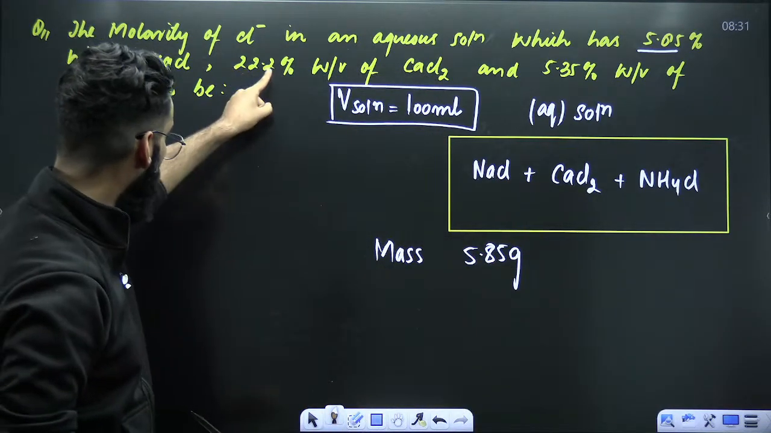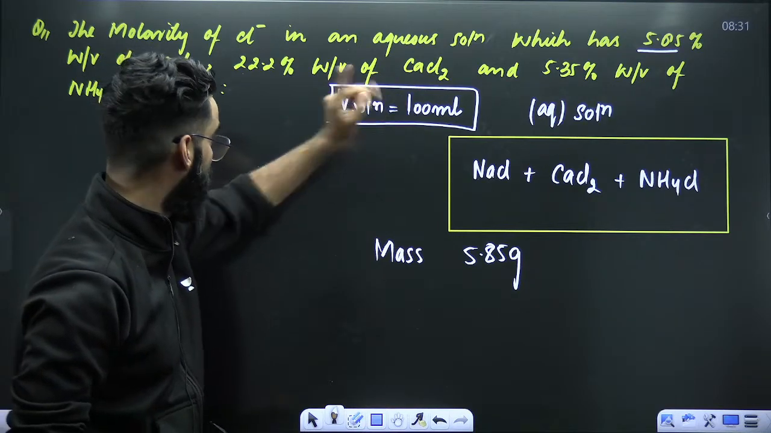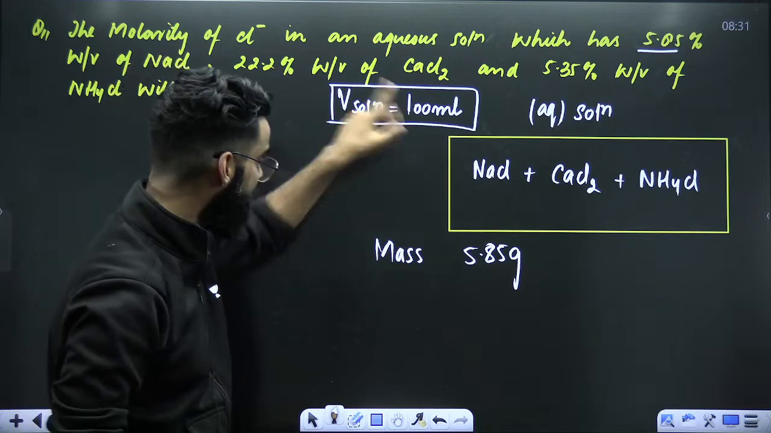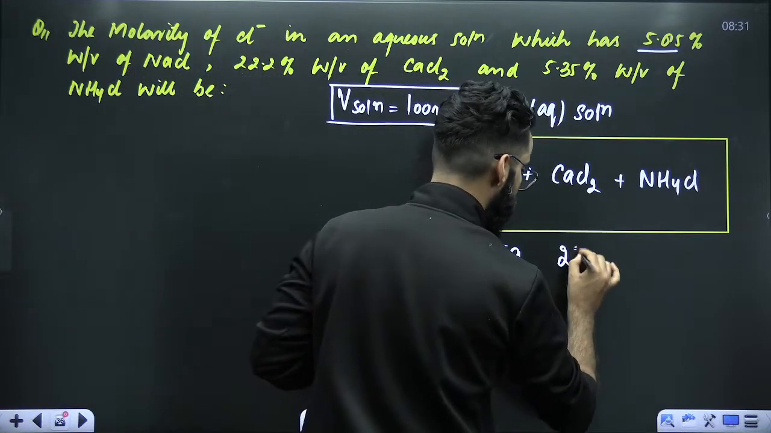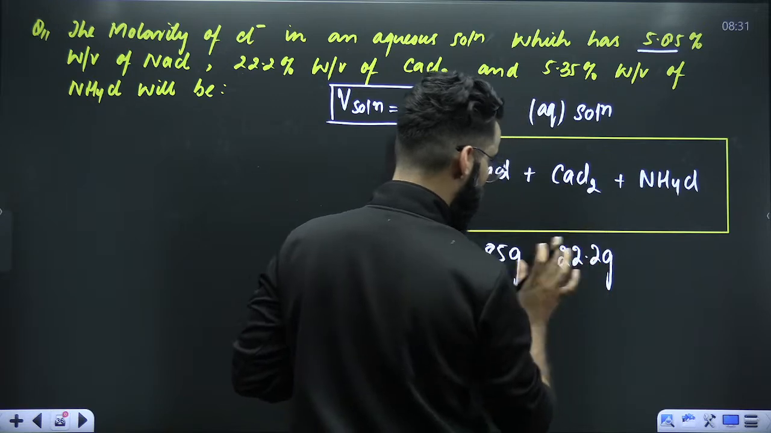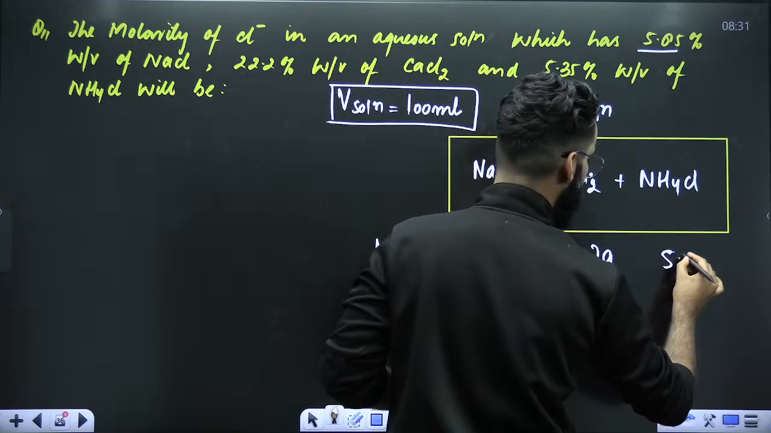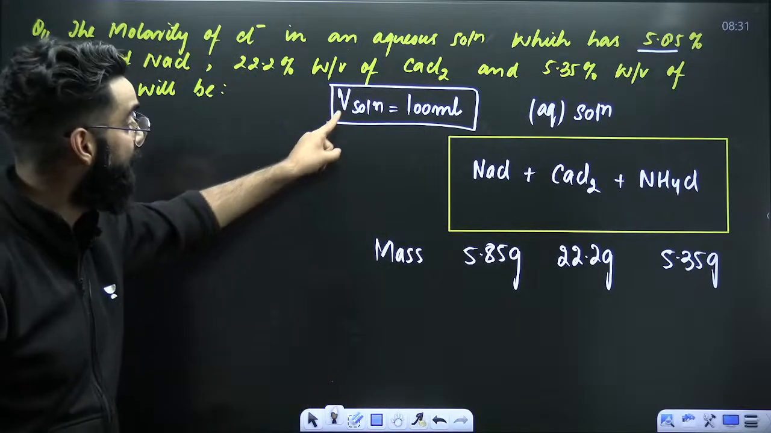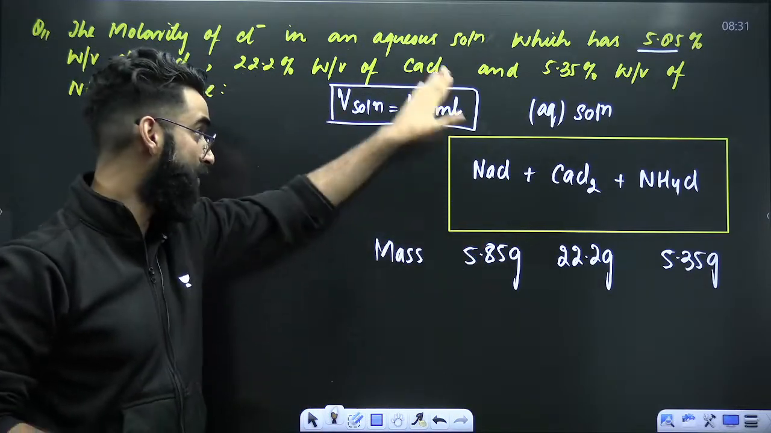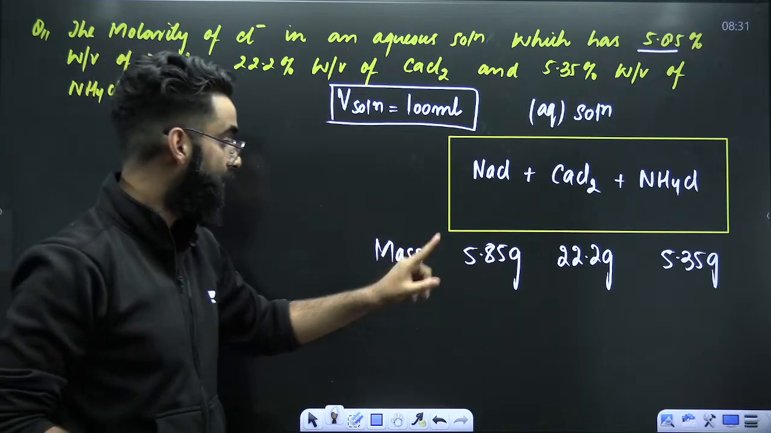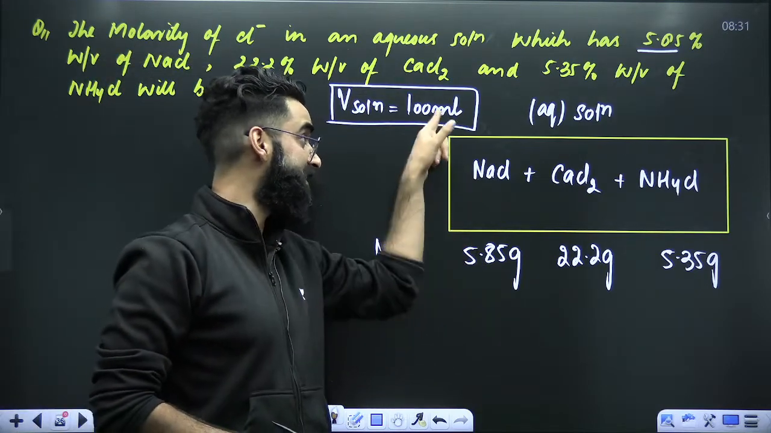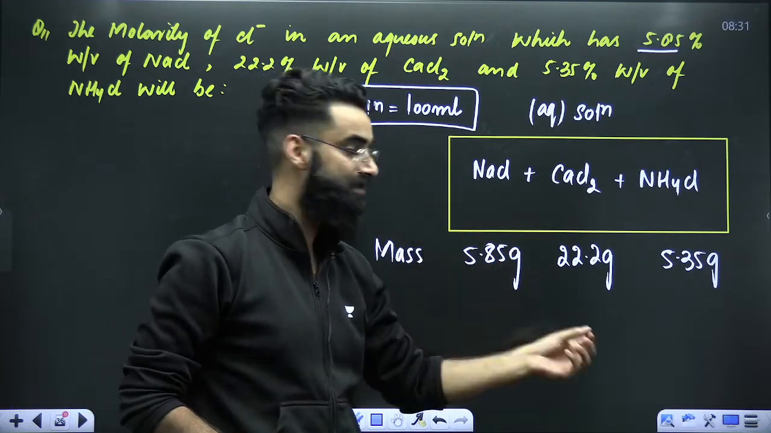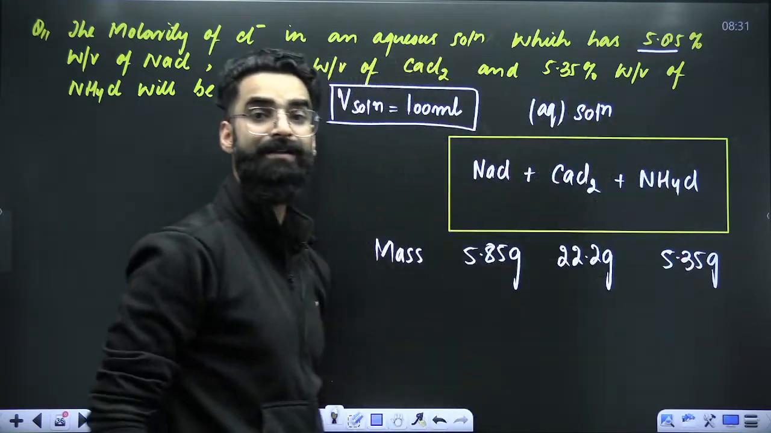Similarly, 22.2% weight by volume, CaCl2. What does that mean? That means 22.2 grams of CaCl2 are present in 100 ml of solution. Similarly, there are 5.35 grams of NH4Cl as well in 100 ml of solution. Volume of the whole solution is 100 ml. 5.85 grams of NaCl, 22.2 grams of CaCl2 and these many grams of NH4Cl are present in 100 ml of solution.